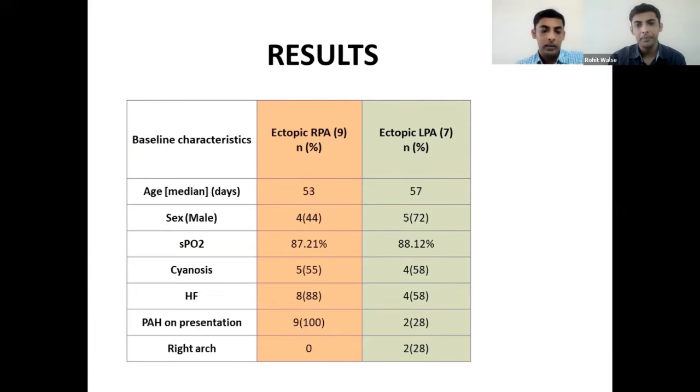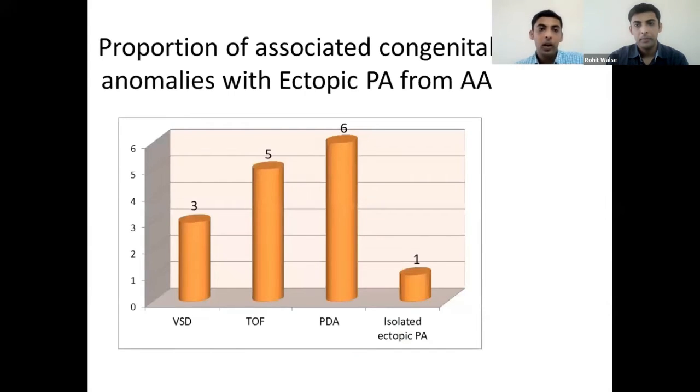The presence of heart failure and PAH on presentation was more commonly associated with ectopic RPA group than ectopic LPA group, whereas presence of right arch was exclusively found with ectopic LPA group. The proportion of associated congenital anomalies were as depicted in this diagram. 6 patients had PDA, followed by tetralogy of Fallot, 5 patients, and isolated case of ectopic origin of PA was one which we showed before with ectopic RPA.